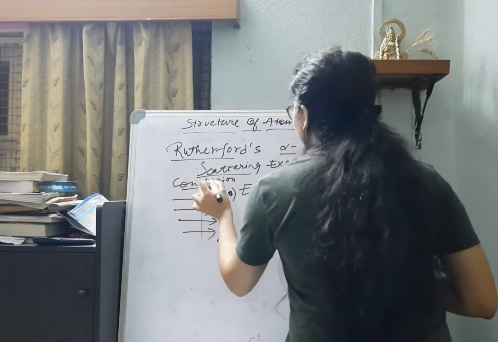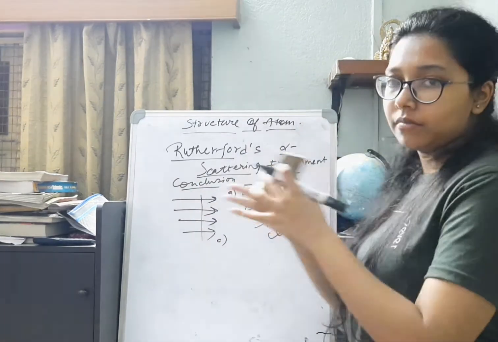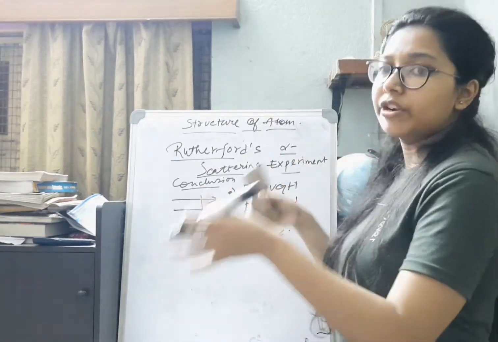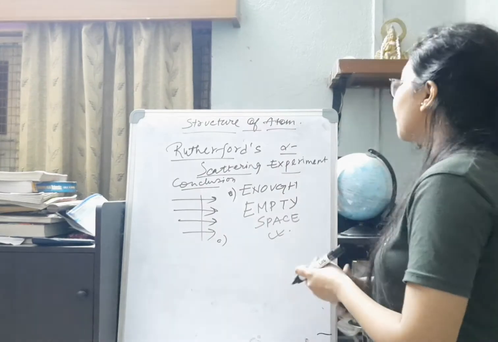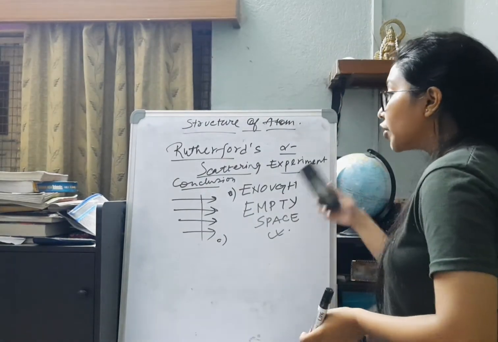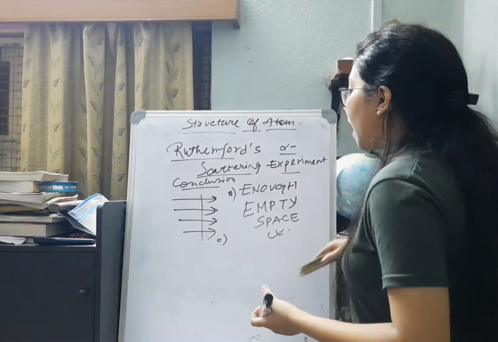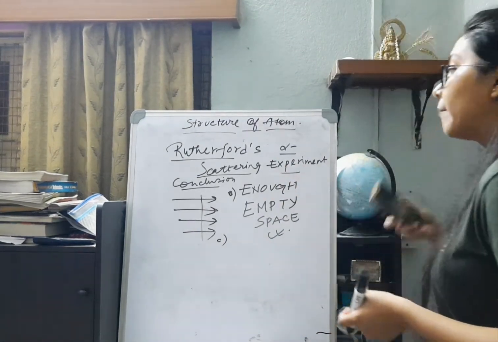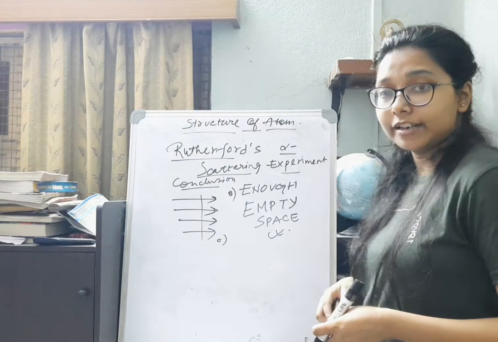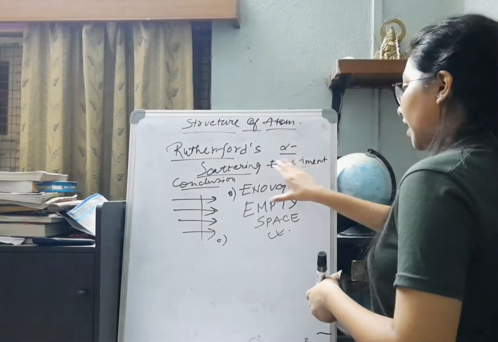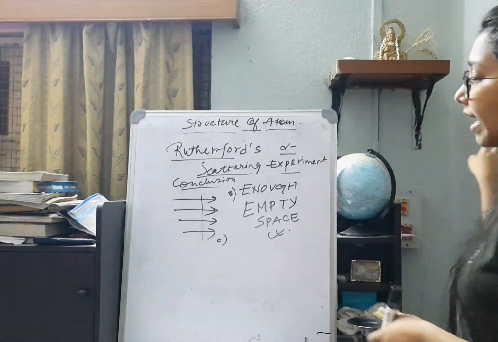Now the next conclusion. We went through the observation: some deflected at a few angles, some were not deflected, some retraced. Now the first conclusion from the observation, what conclusion do we draw? That there is enough empty space. Why? Because they are passing undeflected.